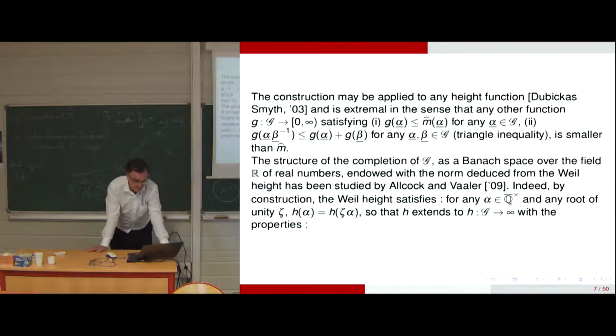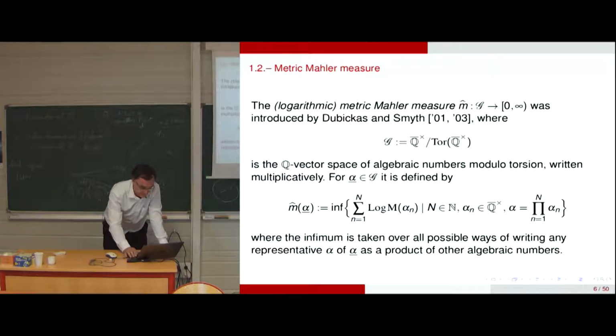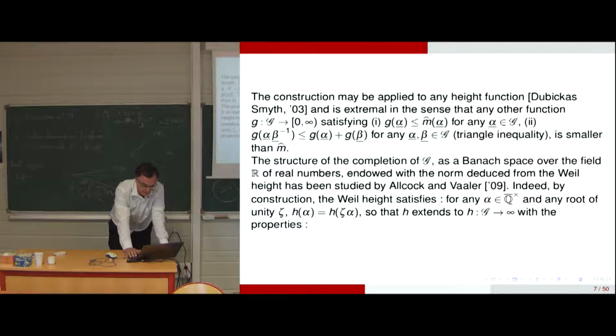So there is a need to study G. The Weil height satisfies these properties: for alpha and any root of unity, we have that.